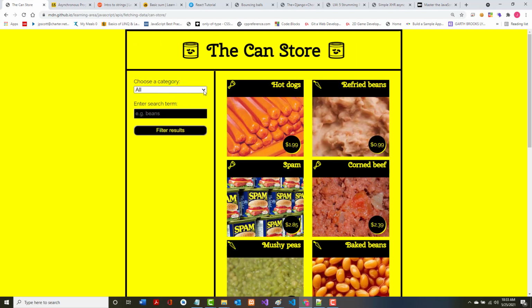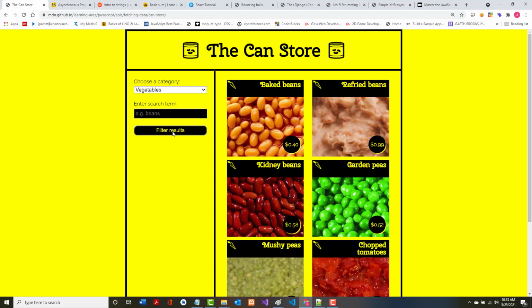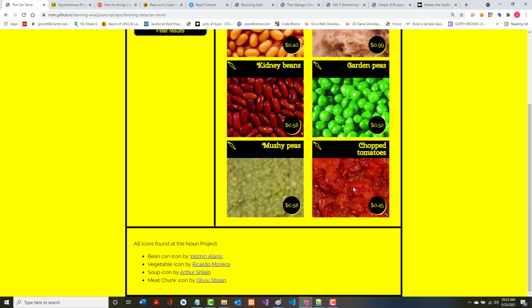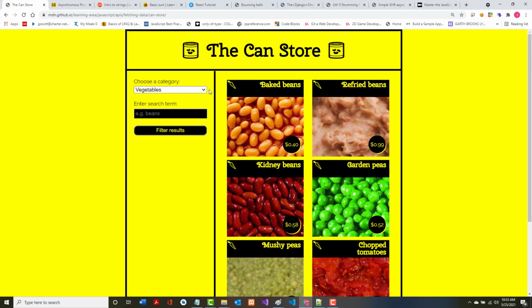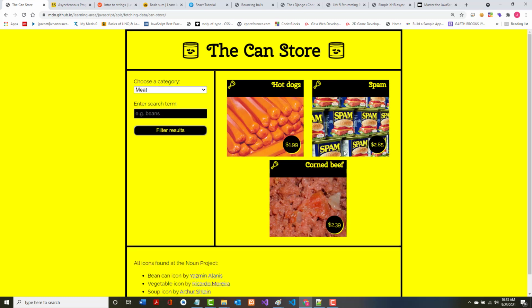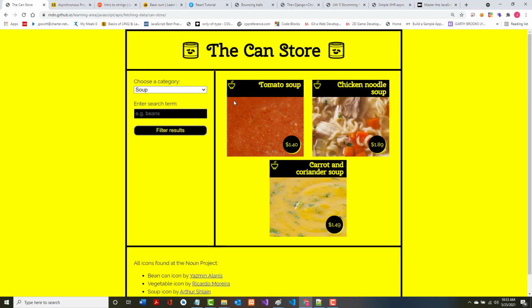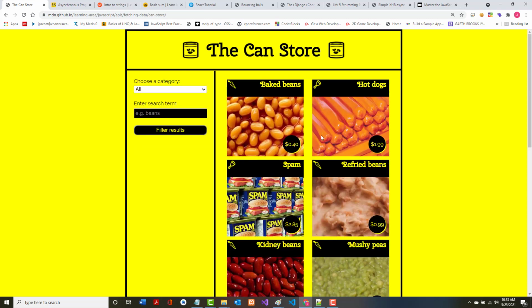Choose a category. We've got all. What if we choose vegetables? All right, and we filter the results. Well, look what happened. Meat. Filter the results. Again, you can see what happened. Soup. Filter the results. And then finally, everything again, and filter the results.